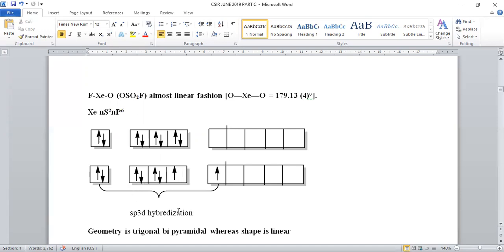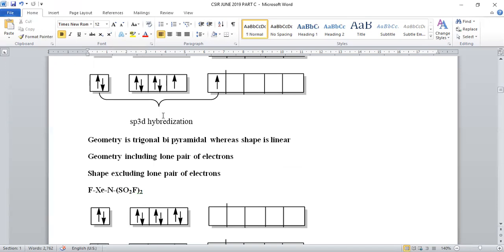So sp3d hybridization geometry will be trigonal bipyramidal, TBP. But when we consider the shape of the molecule, three electron pairs will be neglected, and these two are involved in sigma bond formation, and there is a possibility of linear shape.